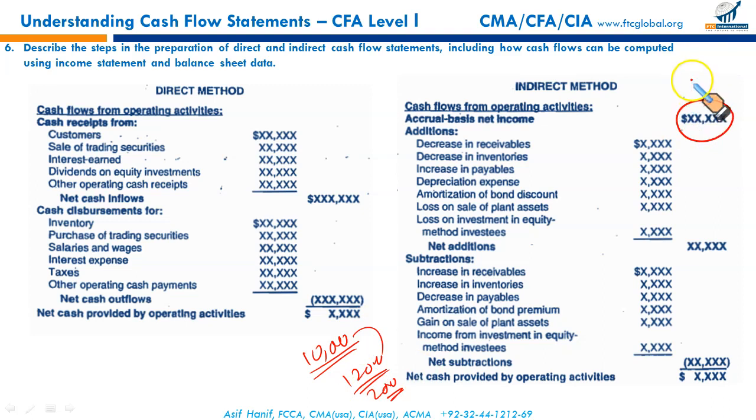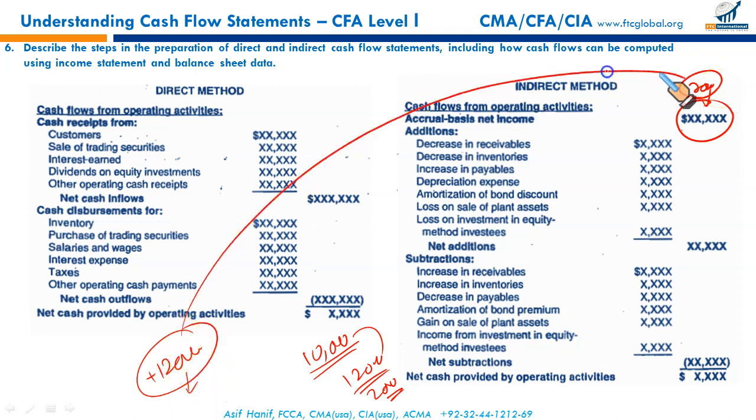Now, this gain is already included as $2,000 in your net income, and at the same time, this $12,000 will be shown as an investing inflow. Now the problem is, this 2,000 is in the net income, and this 12,000 is in the investing inflow. This 2,000 is a common amount. So this 2,000 will have to be removed from net income here, and the full 12,000 will be reported as a cash flow from investing activities.